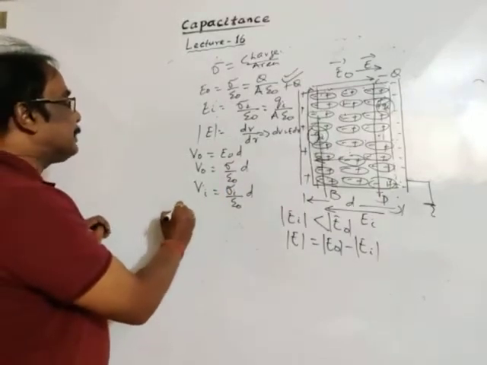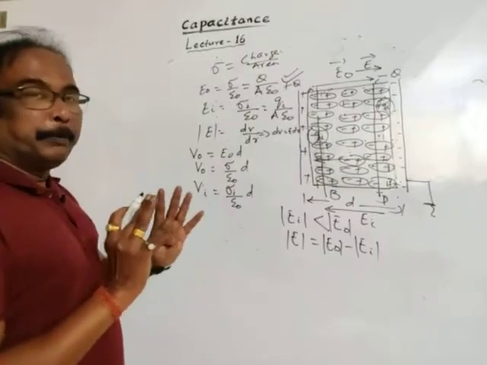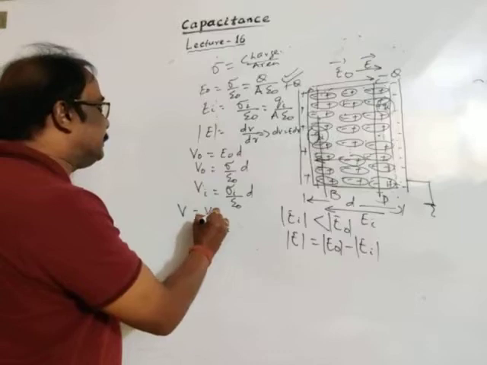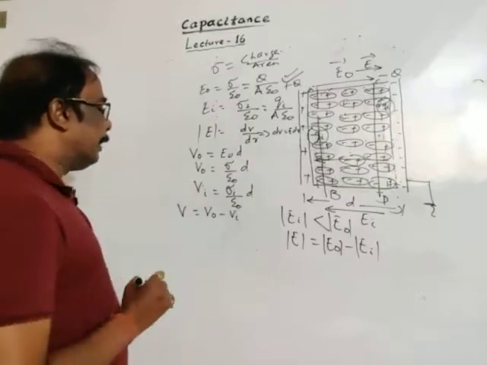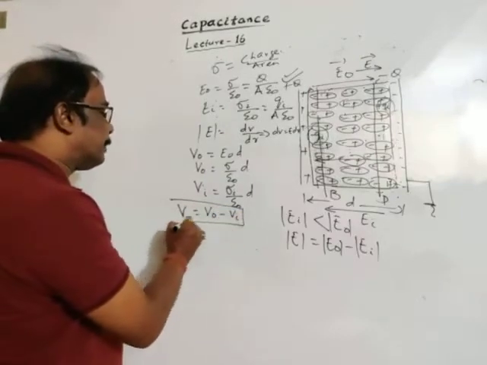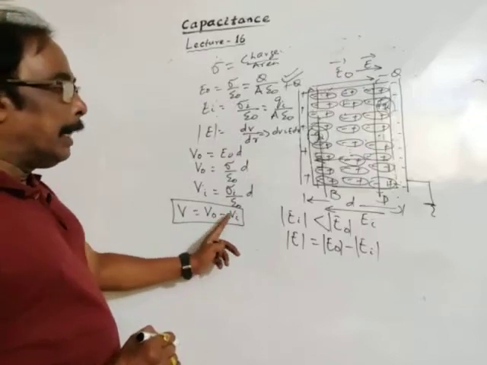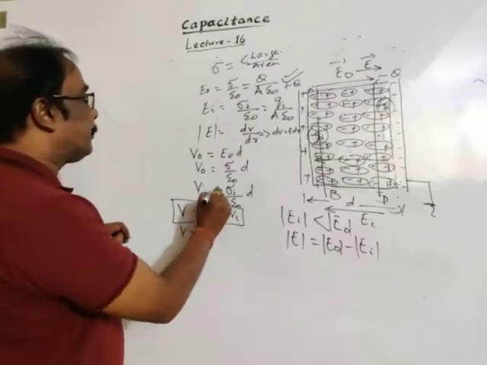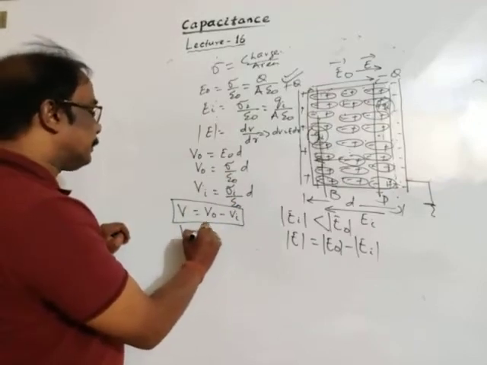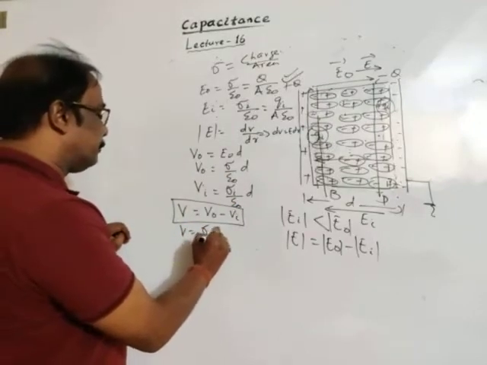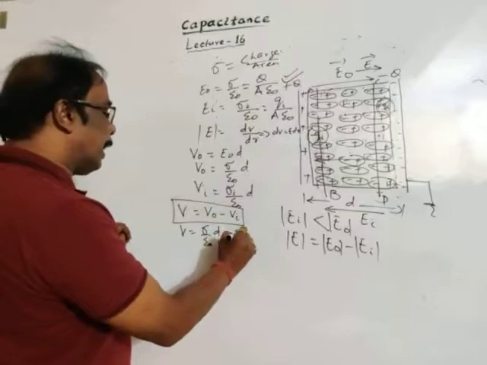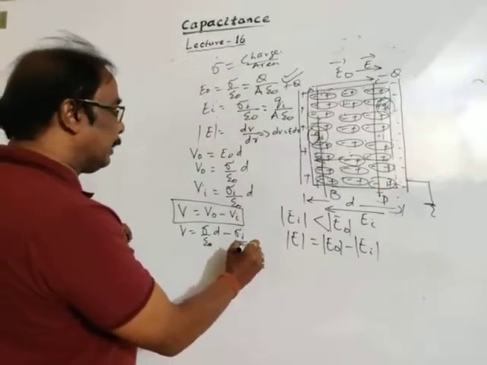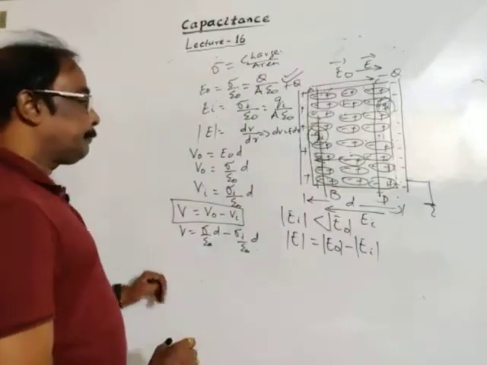Okay, so the resulting potential difference is a scalar quantity, so V naught minus Vi. The resulting potential difference is V naught minus Vi. Then the resulting potential difference, in place of V naught, I may write sigma by epsilon naught into d, minus sigma i, the induced charge density, divided by epsilon naught into d.